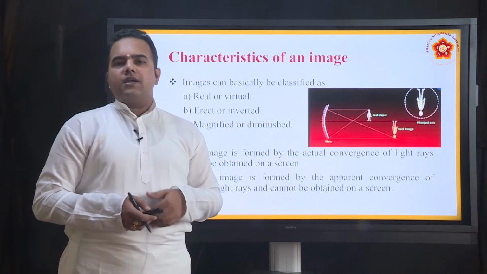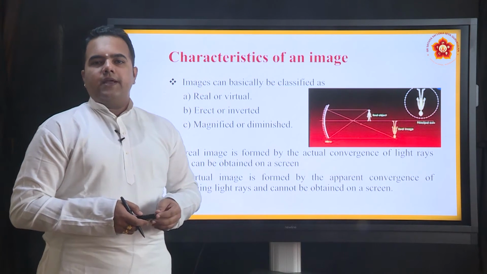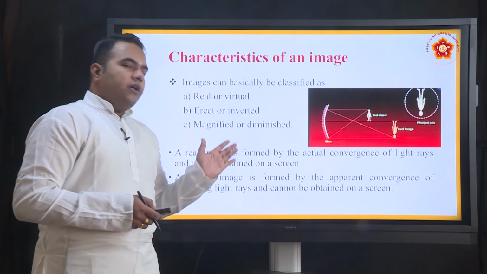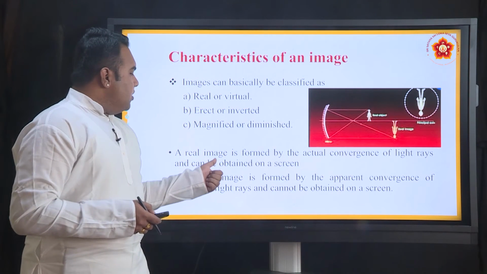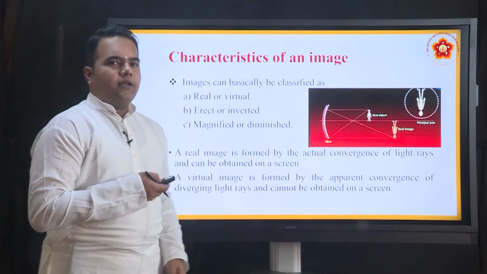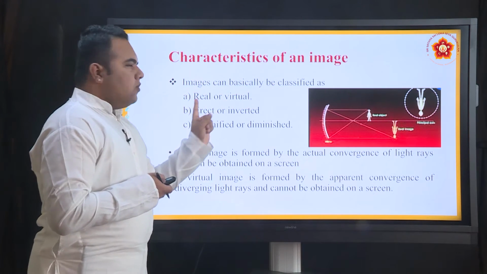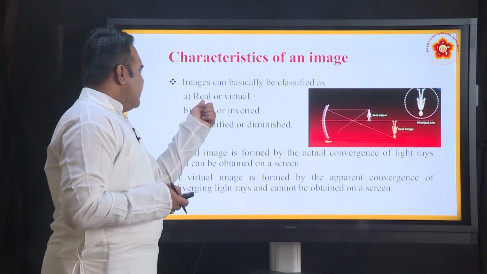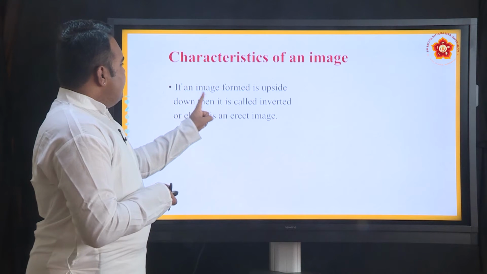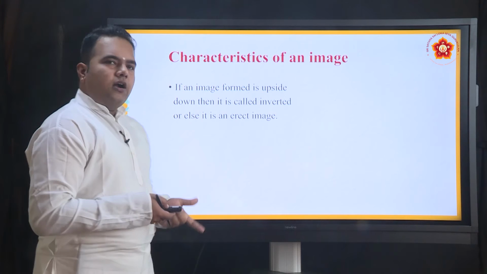These come under the classification of spherical mirrors, and when we study more about spherical mirrors, how many kinds of spherical mirrors there are and the nature of images formed by them, then you will understand clearly how we can obtain a real image through a spherical mirror. So, under the characteristics of an image, we have seen how to classify the image as a real image or a virtual image. Now, if an image is formed upside down, then it is called inverted, otherwise it is called an erect image.